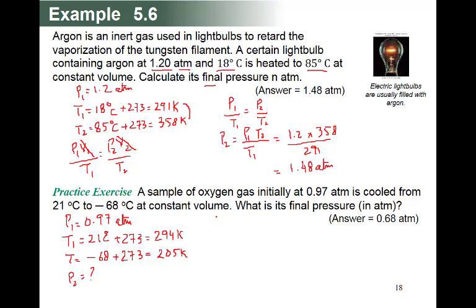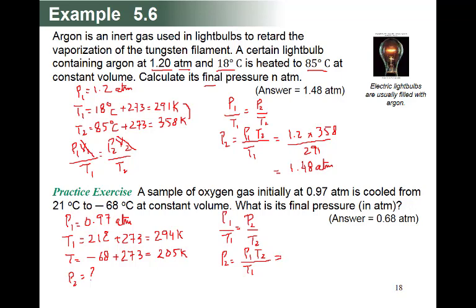So we write the same formula: P1 upon T1 is equal to P2 upon T2. The question is P2, so P2 is equal to P1 upon T1 multiplied by T2.